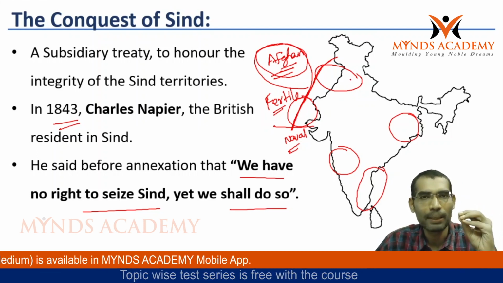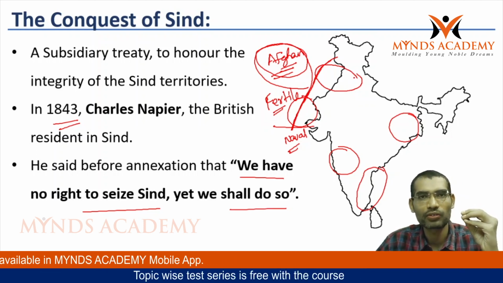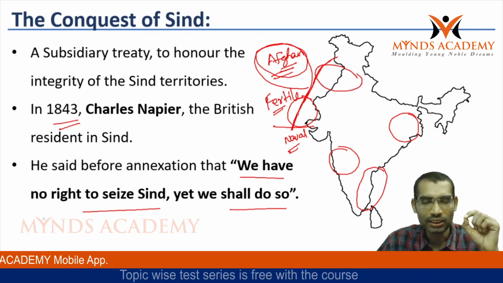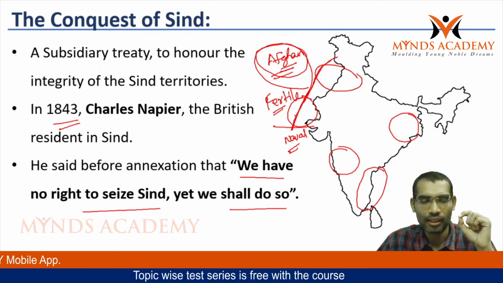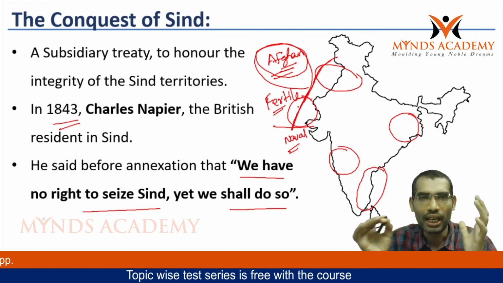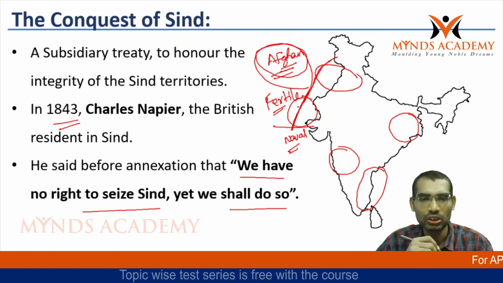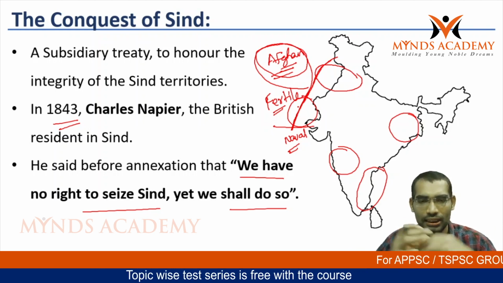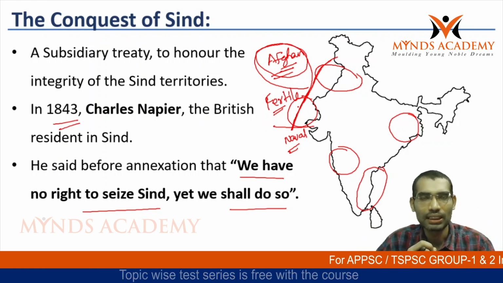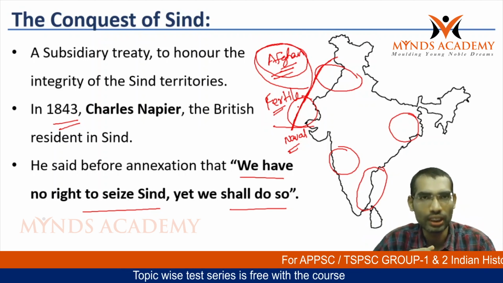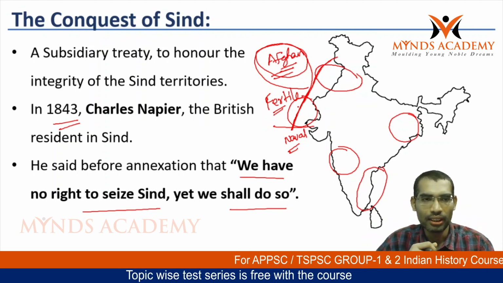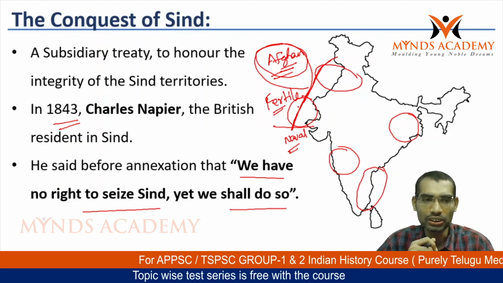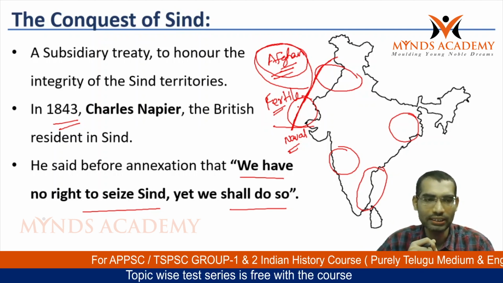Punjab was already a powerful state. It became powerful during Ranjit Singh's time. The weak state was Sindh. Sindh was under different amirs. Amirs means leaders. It was not under a single ruler. The Sindh state was divided among different leaders. Under these circumstances, it became easier for the British to conquer Sindh.